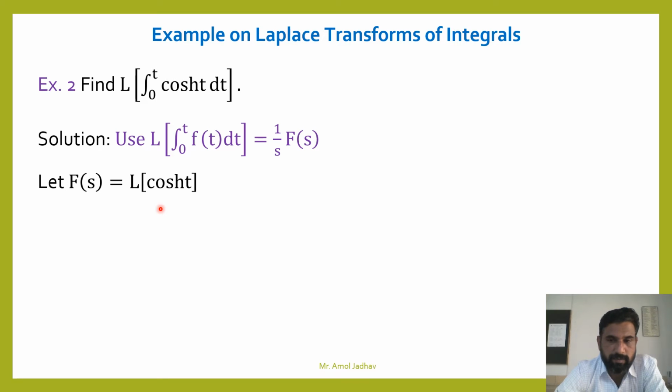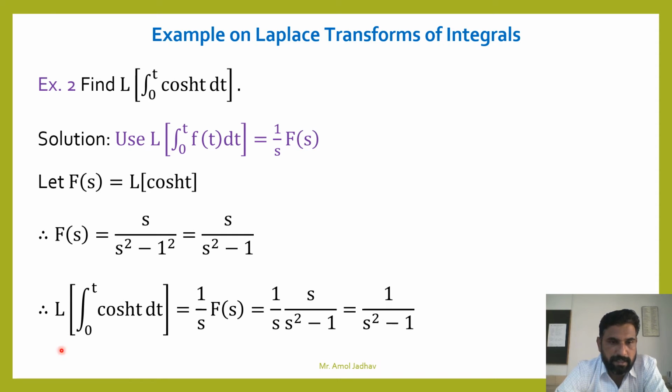Use the result cos hyperbolic at. Laplace transform of cosh at is s upon s square minus a square. Here h into t, that is h into 1t, a is 1. So Laplace transform of cosh 1t is s upon s square minus 1.